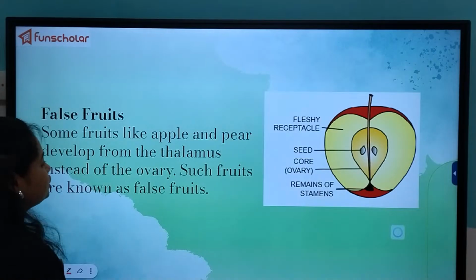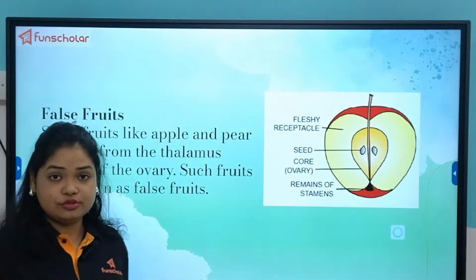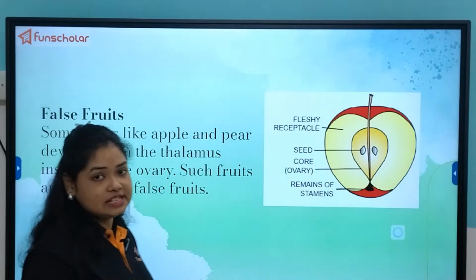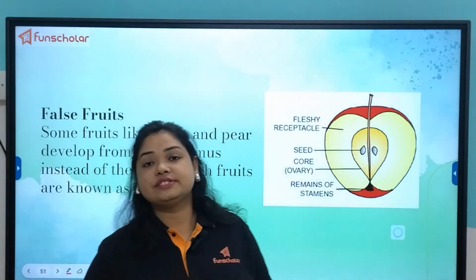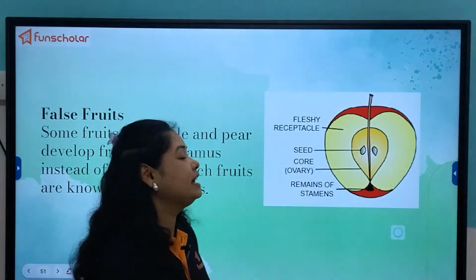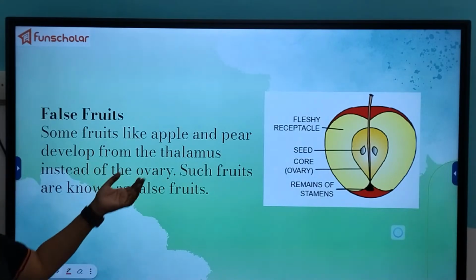Now, coming to false fruits. As I told you, in this lecture we'll be knowing about the types of fruits also. A false fruit is a type of fruit which is not produced from the ovary, like the other fruits. We have just learned that fruit is formed from the swollen and ripened ovary. But in case of the false fruit, it is formed from other parts rather than the ovary, like the thalamus.